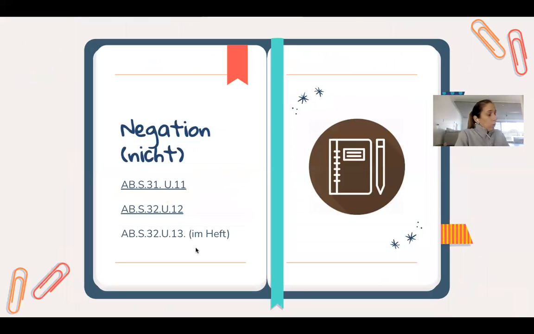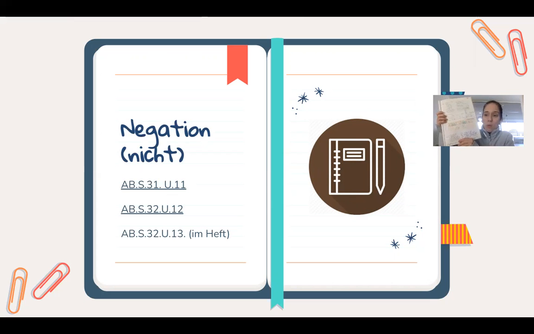What I want you to do is go to your workbook. You are going to go to page, this Arbeitsbuch stands for the workbook, the S stands for Seite, the page, and this is the page number, Seite 31. And I want you to do Übung 11, exercise 11. Here it is on the bottom, okay?